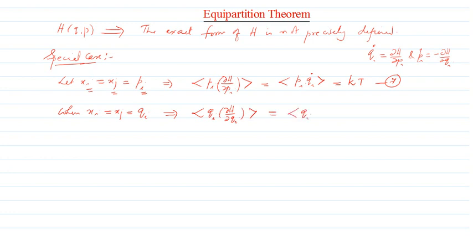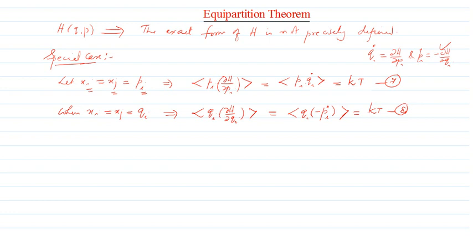What is ∂H/∂qi? It will be equal to minus pi dot, so we write qi into minus pi dot. The right side is kT itself. So the expectation value of pi qi dot is equal to kT, and the negative of the expectation value of qi pi dot is also equal to kT. These are two important results that we are getting.